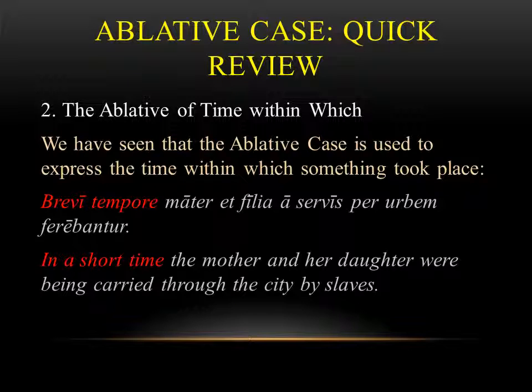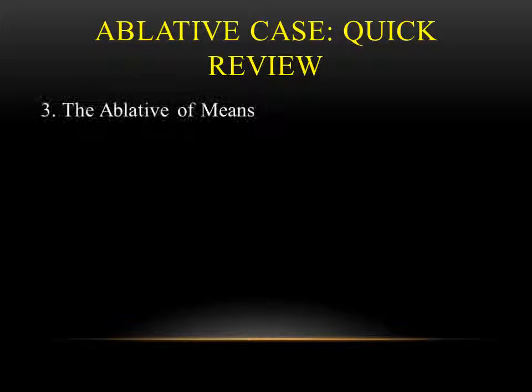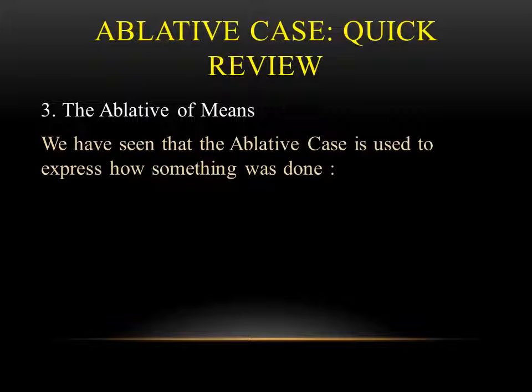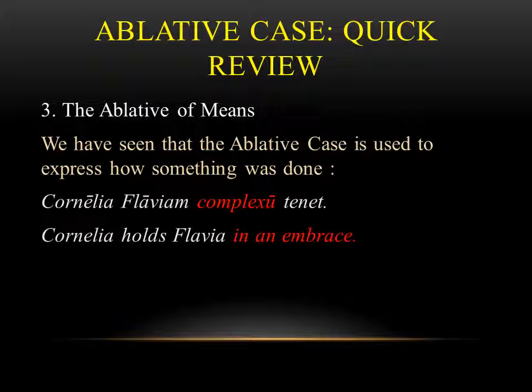It's sort of taking a chunk of time and saying my event happened within this time. And again, it's just another use of the ablative. The third use that we've seen is the ablative of means. And again, so far, throughout the book, we've been seeing that the ablative is used to express how something was done. So in our example sentence here, complexu means in an embrace. I'm saying Cornelia holds Flavia how? Well, she holds her complexu, in an embrace.